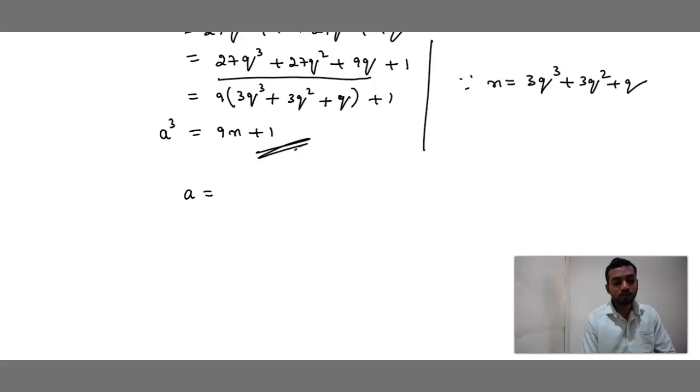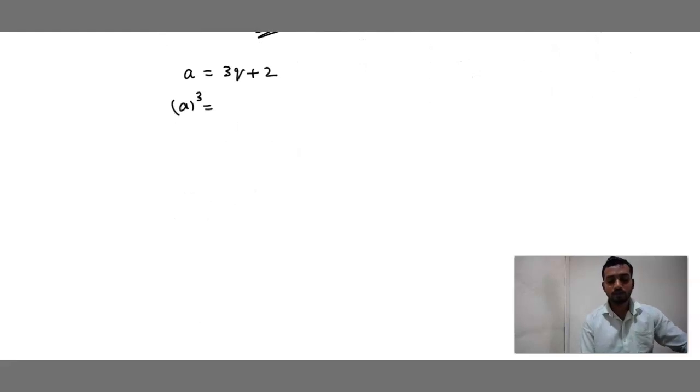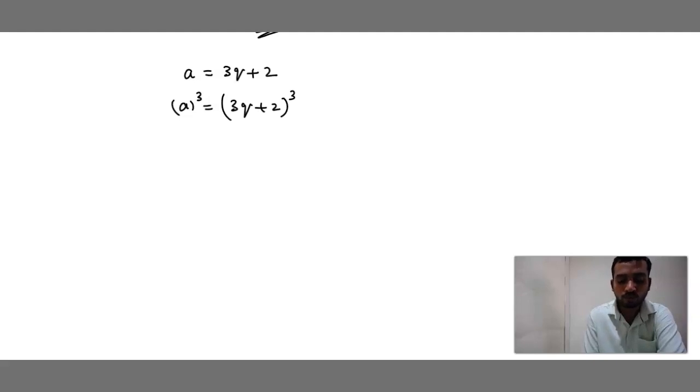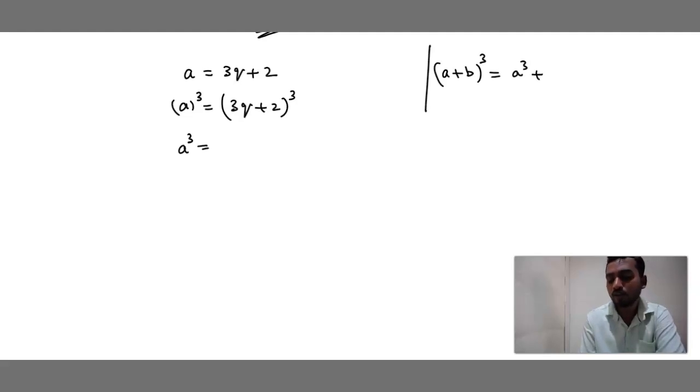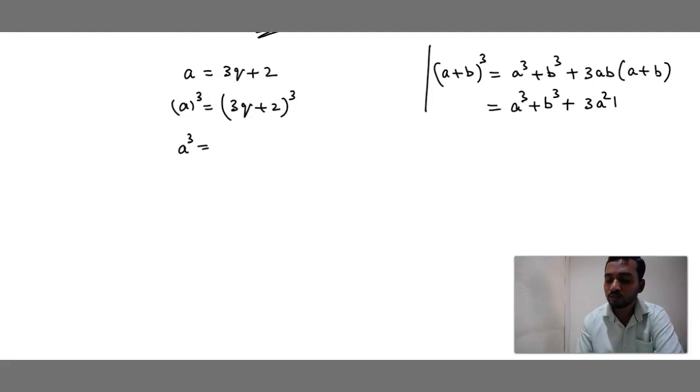That is a is equal to 3q plus 2. Correct? Now can we do cubing on both sides? a whole cube is equal to 3q plus 2 whole cube. It's in the form of (a plus b) whole cube, no? Just now we did. What is (a plus b) whole cube? a cube plus b cube plus 3ab into (a plus b). That is a cube plus b cube plus 3ab into a, 3a square b, plus 3ab into b, 3ab square.